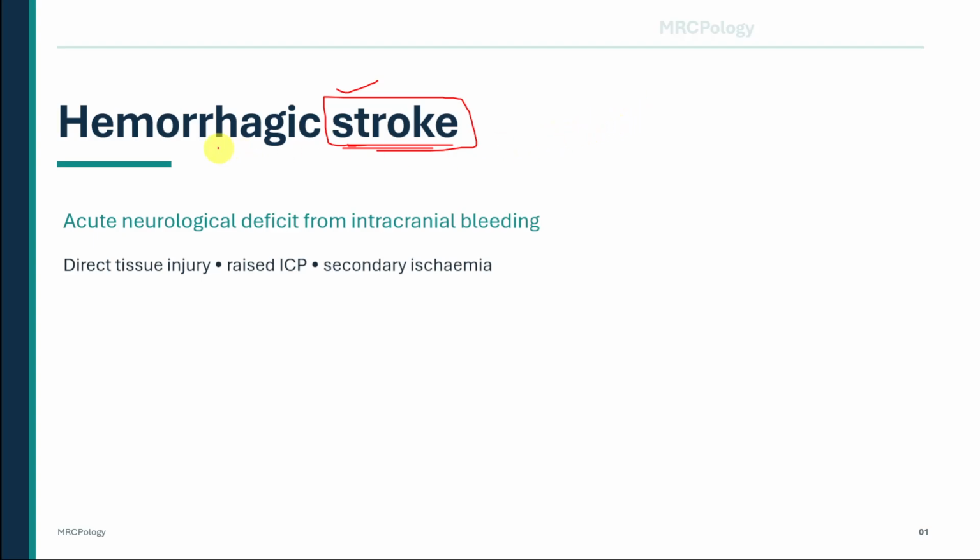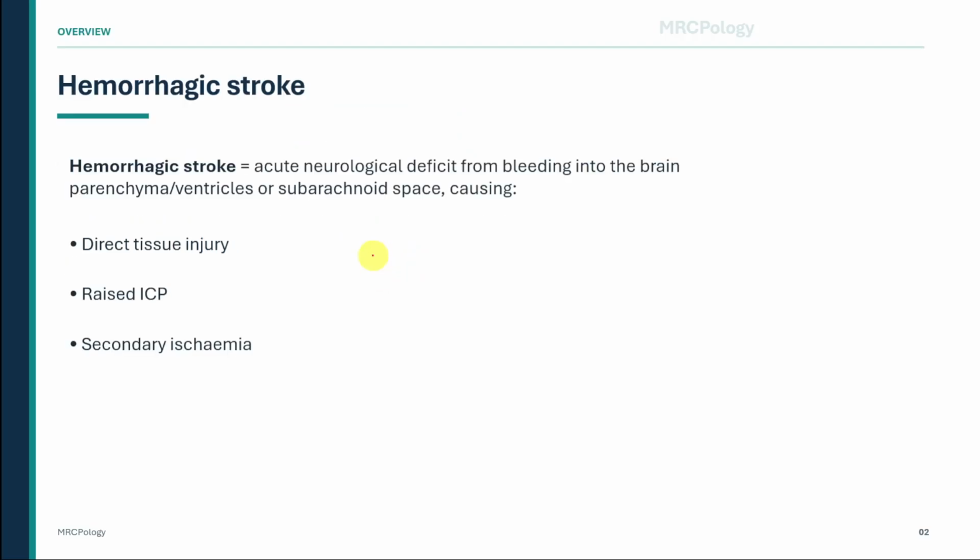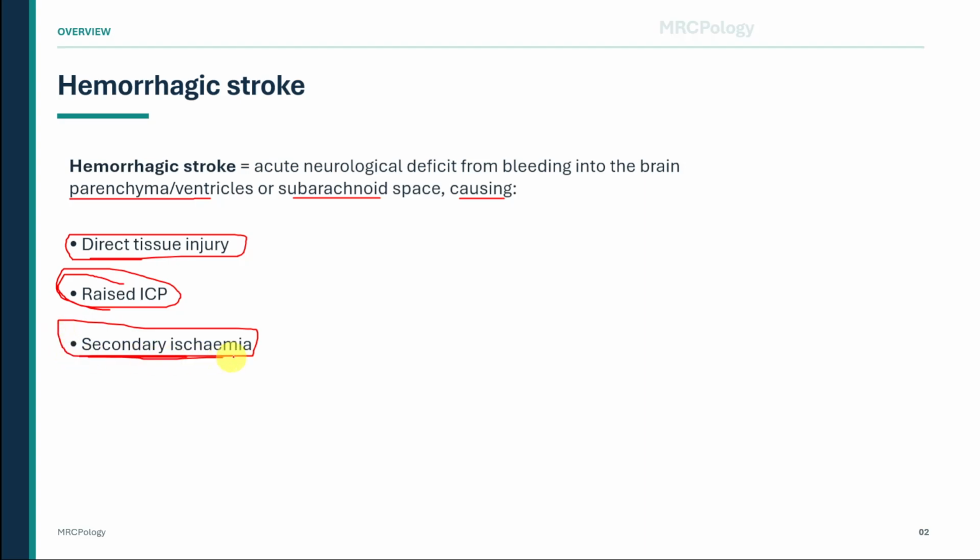Hemorrhagic stroke means an acute neurological deficit caused by bleeding either into the brain parenchyma, into the ventricles, or into the subarachnoid space. The damage comes in three linked ways. First, blood directly injures brain tissue. Second, the expanding hematoma raises intracranial pressure. Third, raised pressure reduces cerebral perfusion pressure, so the surrounding brain can become secondarily ischemic.